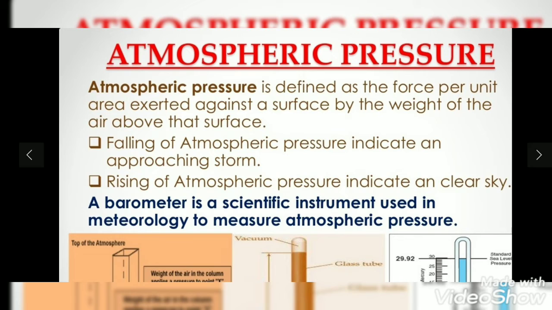What is atmospheric pressure? Atmospheric pressure is defined as the force per unit area exerted against a surface by the weight of the air above that surface. This is called atmospheric pressure. Atmospheric pressure is measured by a barometer. A barometer is the instrument which is used to measure atmospheric pressure.